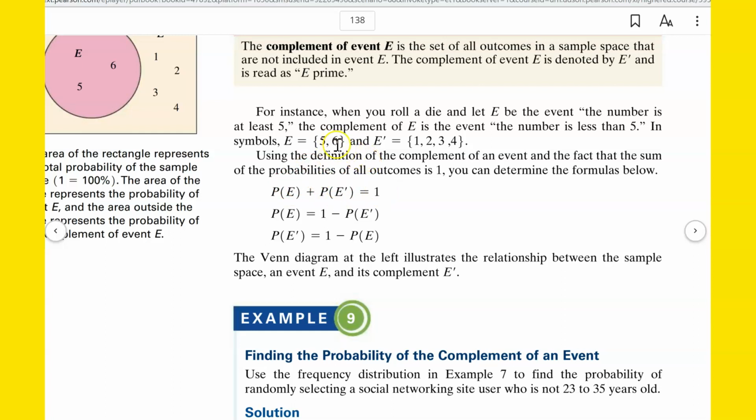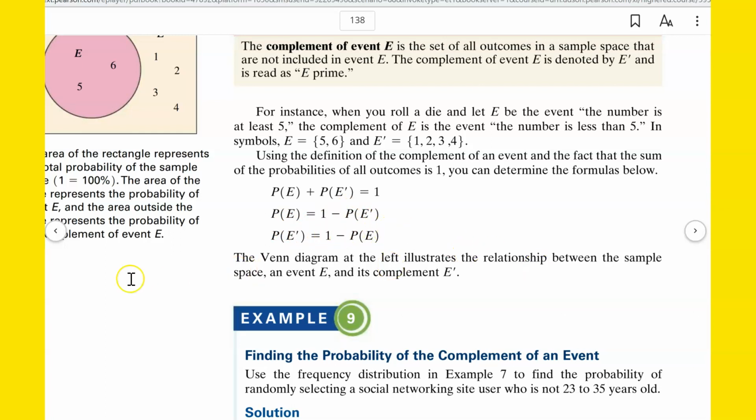So it's either going to be 5 or 6 or it's going to be not 5 or 6, which is 1, 2, 3, or 4. So add those two things together, it's always going to equal 100% or 1. All right. So that means the probability of E is always 1 minus the probability of E prime, or vice versa. The probability of E prime is always equal to 1 minus the probability of E.